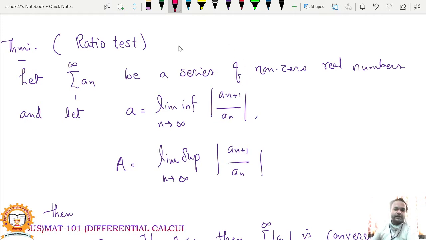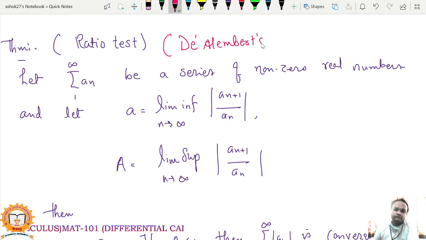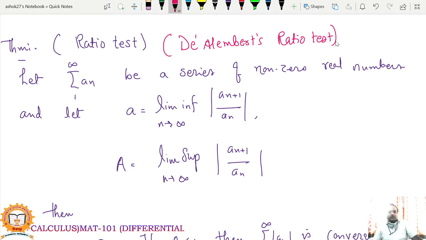So next is the ratio test. This test is also called D'Alembert's ratio test. Let summation an be a series of non-zero real numbers, and let small a equal the limit inferior of mod an plus 1 divided by an as n tends to infinity, and capital A the limit superior of mod an plus 1 upon an.